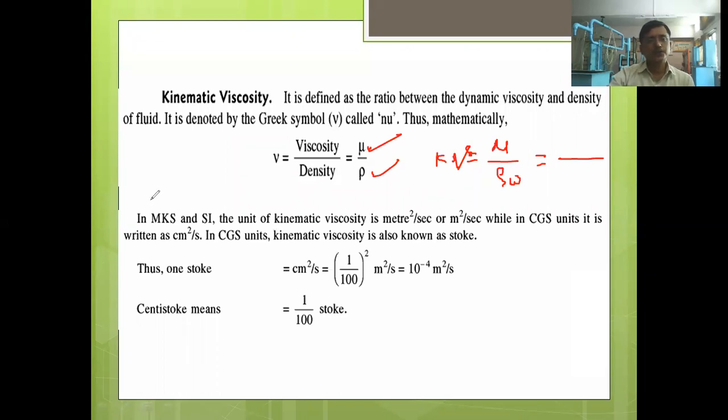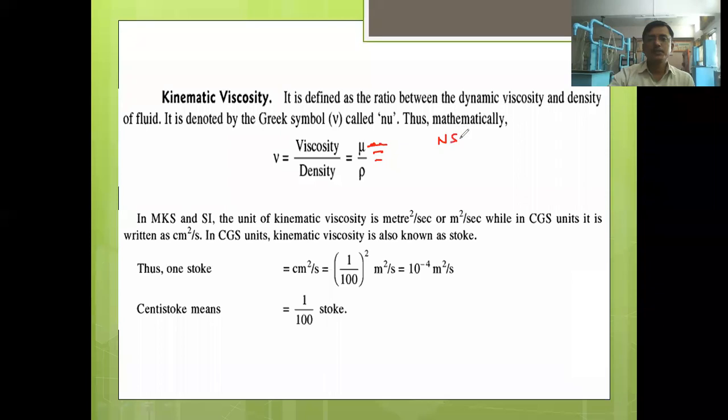Now let us talk about the unit of the kinematic viscosity. In the MKS and SI system of units, the kinematic viscosity has the unit meter square per second. How has this unit come? You can do the conversion by using the unit of dynamic viscosity, Newton second per meter square, multiplied by 1 upon the unit of density, meter cube per kilogram.